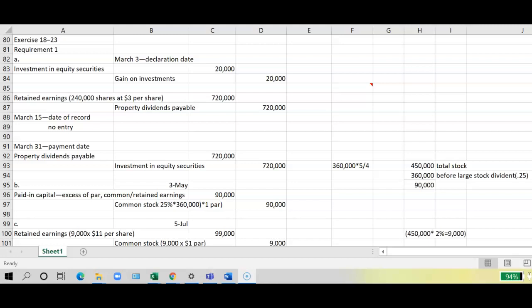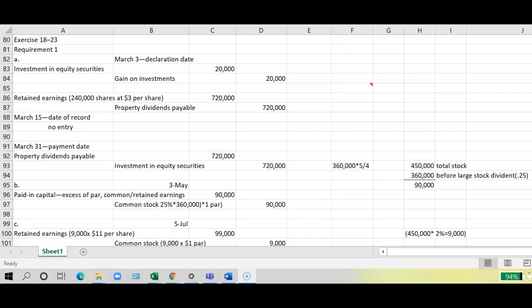The second journal entry, B, on May 3rd, a 5-for-4 stock split was declared and distributed. The stock split was effected in the form of a 25% stock dividend. The market value of the $1 par value stock was $11.